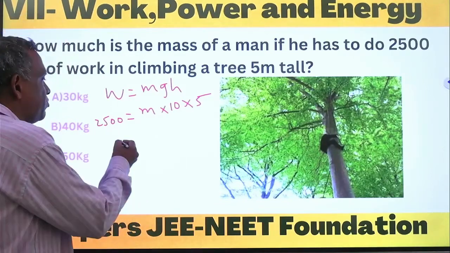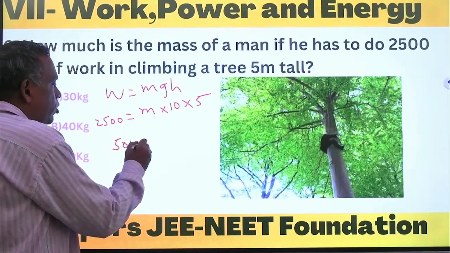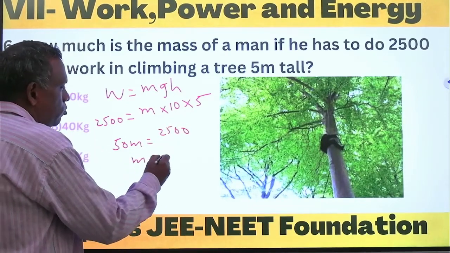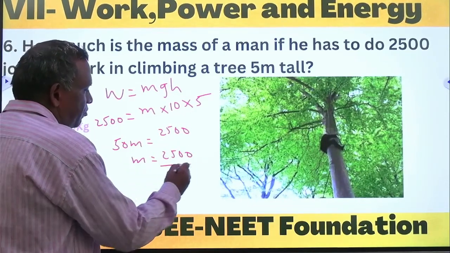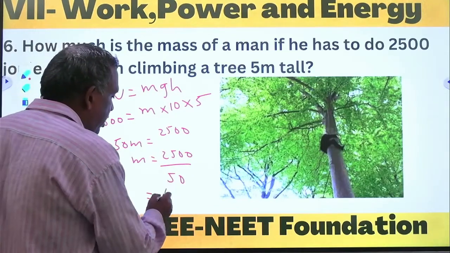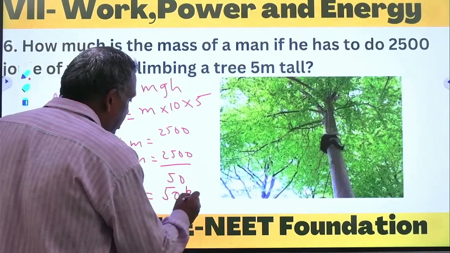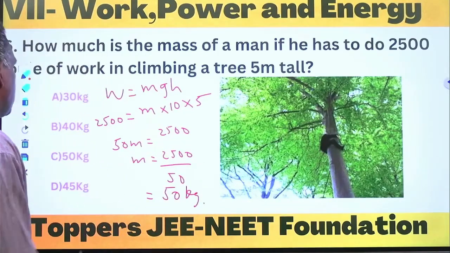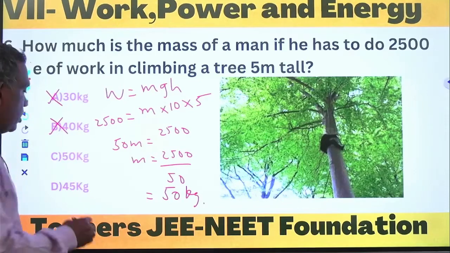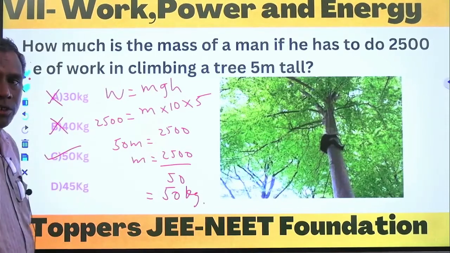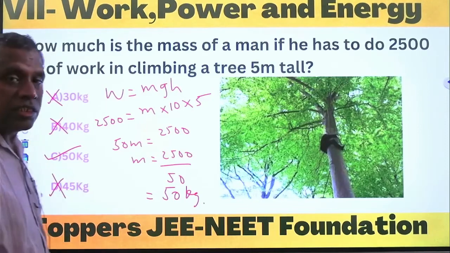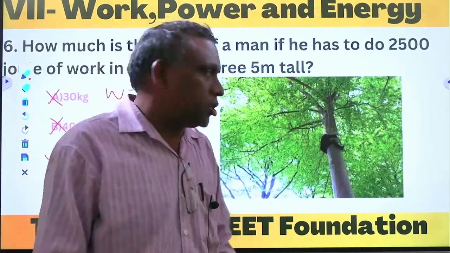So 50 m equals 2500, then m equals 2500 upon 50, so 50 kg. In the given options, 30 is a wrong answer, 40 is a wrong answer, and 50 kg is option C. 45 kg is a wrong answer. So option C is the correct answer for this question.